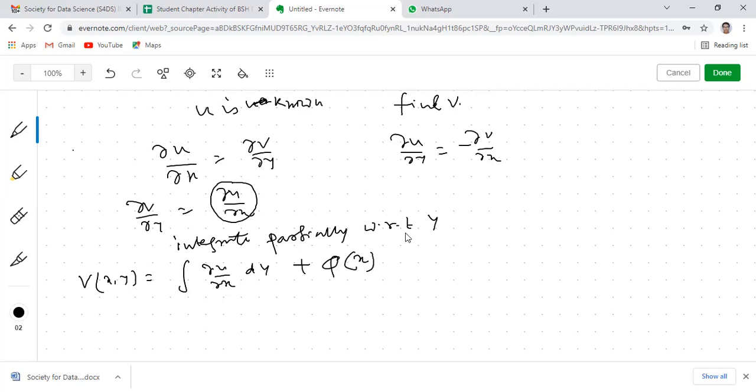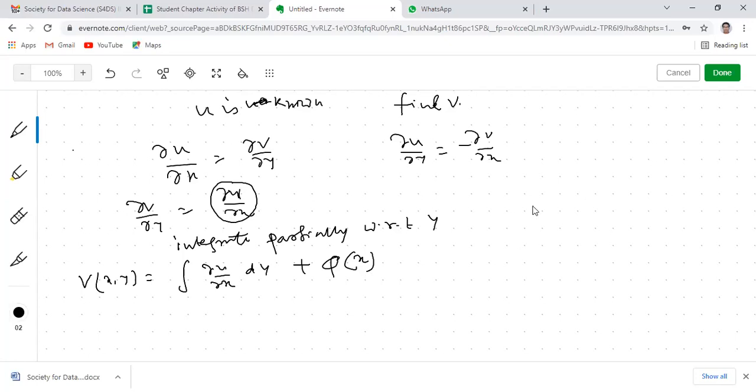While we are integrating partially with respect to y, the constant of integration will be a function of x, because when you differentiate this, you need to get back the original, since the opposite process of integration is differentiation. If you differentiate this equation partially with respect to y, that will be del v del y, and this will be del u del x. Since we are differentiating with respect to y partially, the function which contains x will be constant, so this will be 0. That's why, unlike normal integration, the integrating constant will not be just a constant, rather it will be a function of x when partially integrating with respect to y, and a function of y when partially integrating with respect to x. I have discussed this earlier.